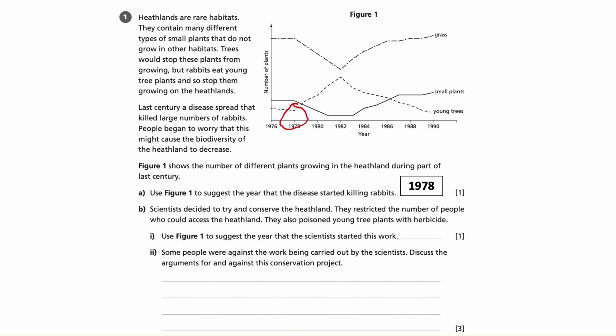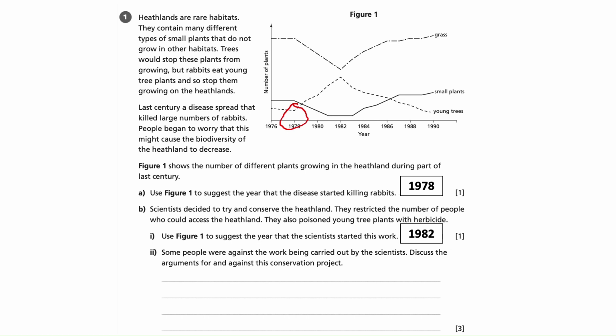Okay, let's look at part B now. Scientists decided to try and conserve the heathland. They restricted the number of people who could access the heathland. They also poisoned young tree plants with herbicide. Use figure 1 to suggest the year that scientists started this work. Well, we're looking therefore for a decrease in the young trees, and we can see that happens at 1982.